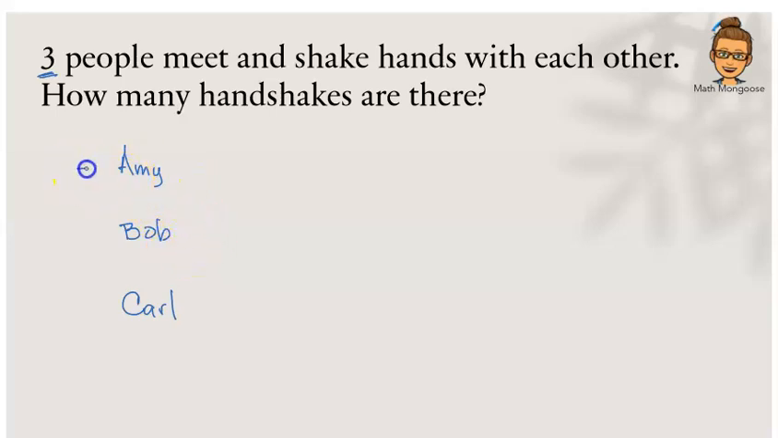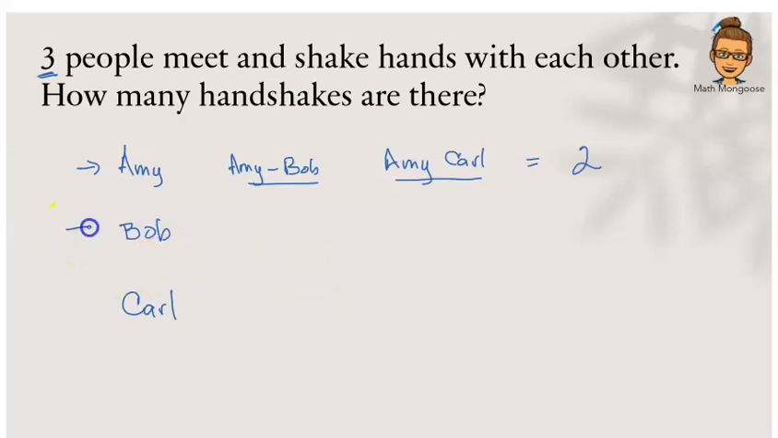So let us start by thinking about Amy. When Amy comes, Amy is going to have a handshake. It's going to be a handshake with Amy and Bob, right? Amy is going to shake hands with Bob. And Amy is also going to shake hands with Carl. One handshake here and one handshake here. Amy shaking with Bob and Amy shaking hands with Carl. So in total, Amy will shake hands twice, right?